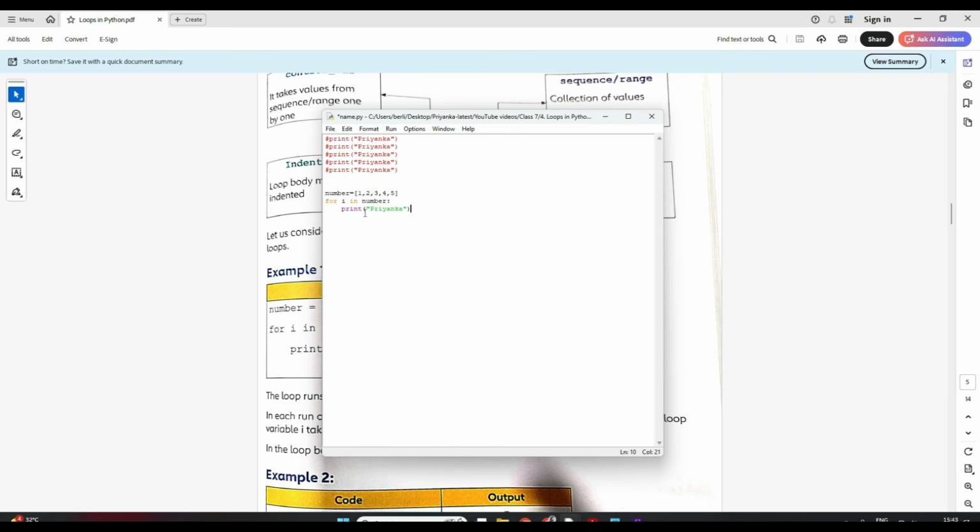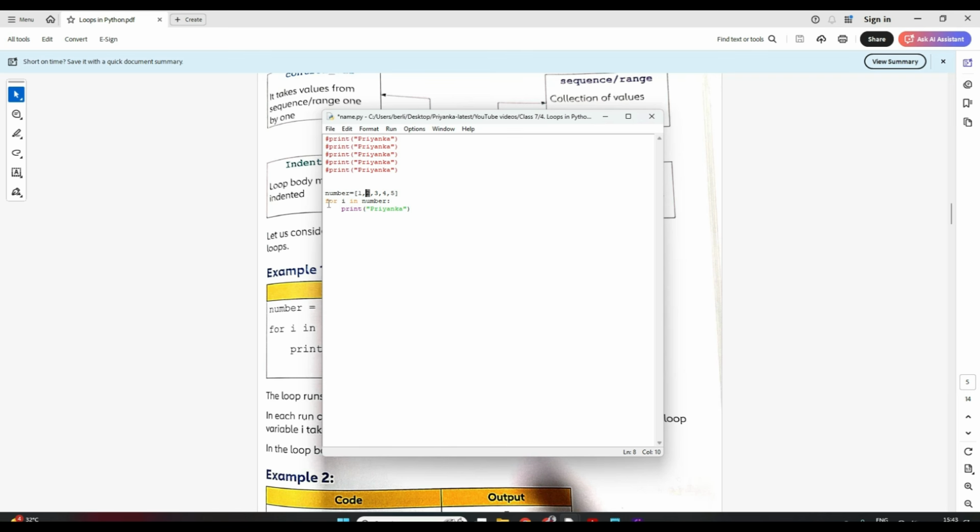Just see. So I am saying for i in number. The first value of i will be 1, and it will go inside this loop and print Priyanka. Again, it will see the next value, i is 2.